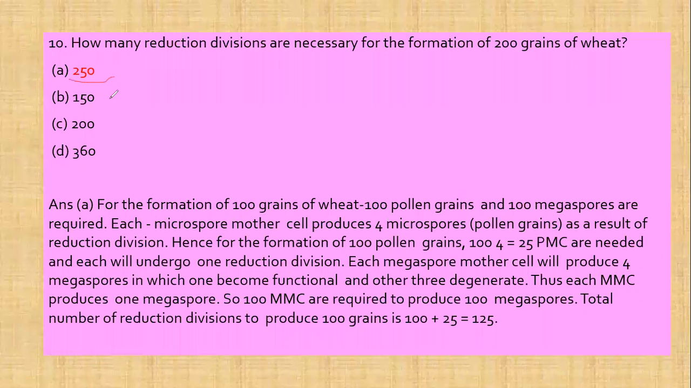First option is 250, second is 150, third is 200, and fourth is 360. Now for the formation of 100 grains of wheat, 100 pollen grains and 100 megaspores are required. Each microspore mother cell produces 4 microspores, that is 4 pollen grains, as a result of reduction division. Hence, for the formation of 100 pollen grains,